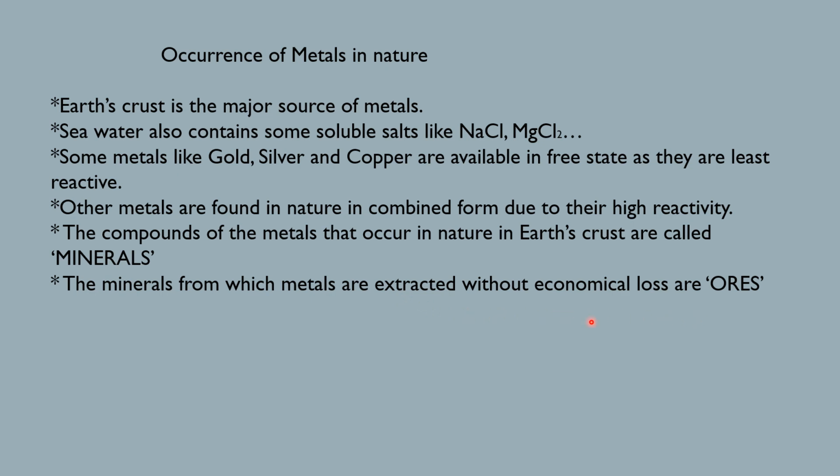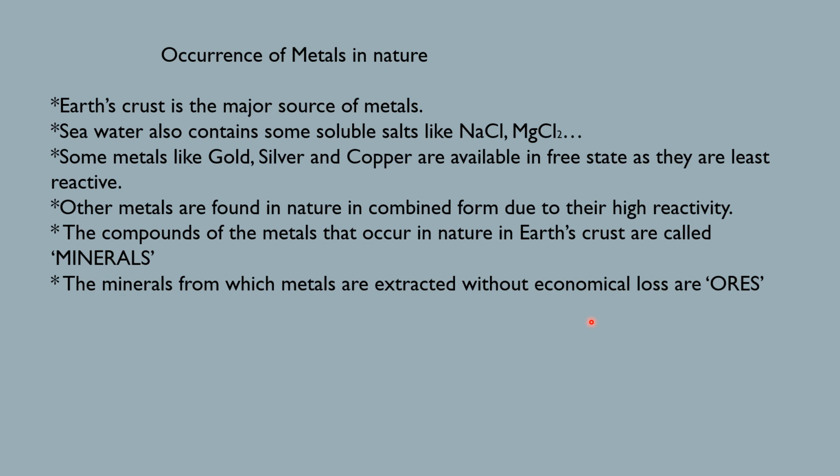So here minerals are metallic compounds and these minerals are present in the Earth's crust. When we are trying to extract metal from these minerals, means when we are trying to separate the metal from its compound, a certain amount has to be spent.